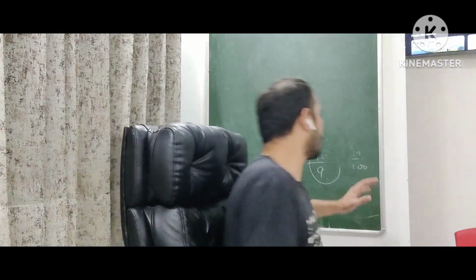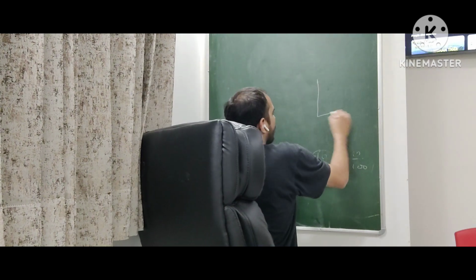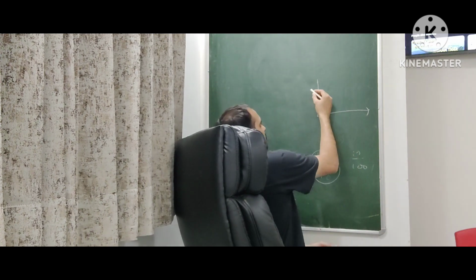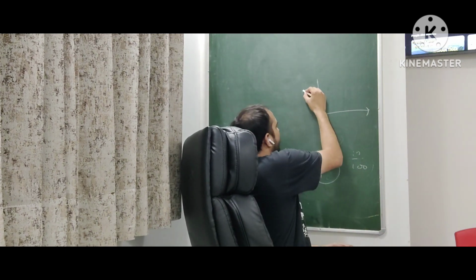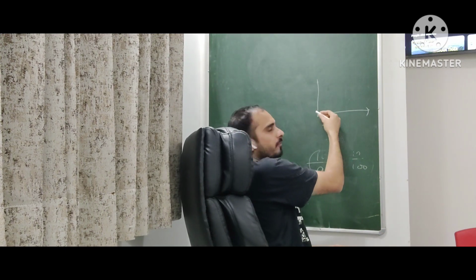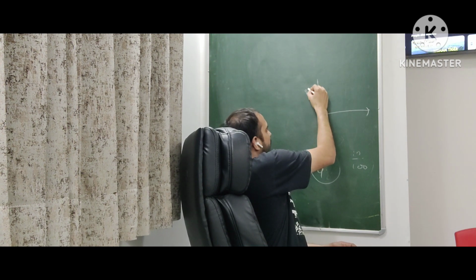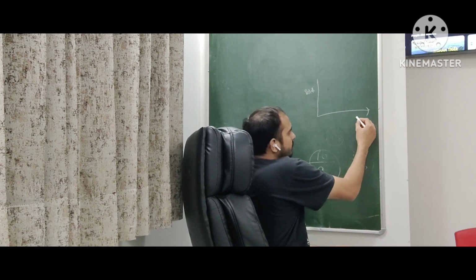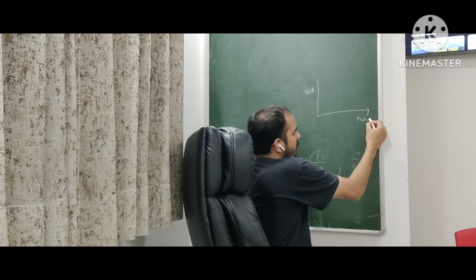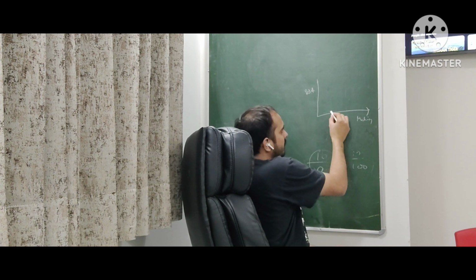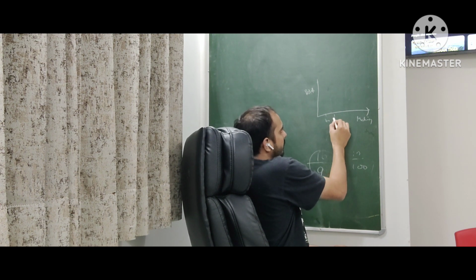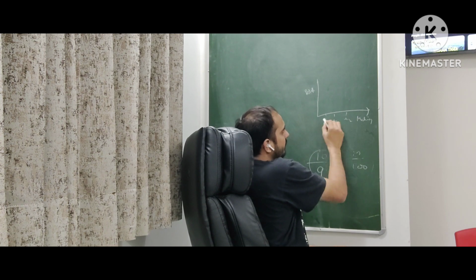So in short, suppose on the vertical axis we take yield, and on the horizontal axis we take maturity. It's nothing but T0, T1, T2, basically different time periods.